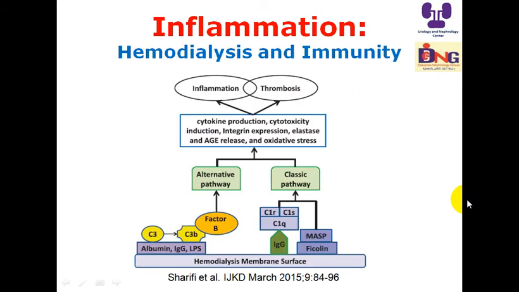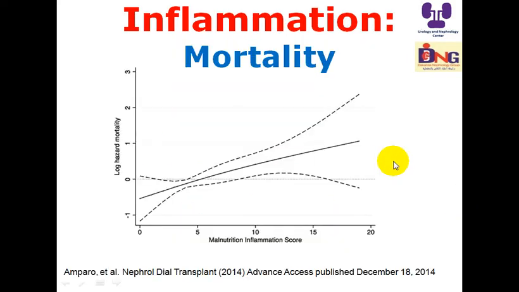inflammation. And again, the correlation of inflammation, hemodialysis and immunity is a complex interrelation because the cells are affected, and dialysis patients are in a state of immune suppression, and there is also increased inflammation, as you see here in the stimulation of complement and inflammation.